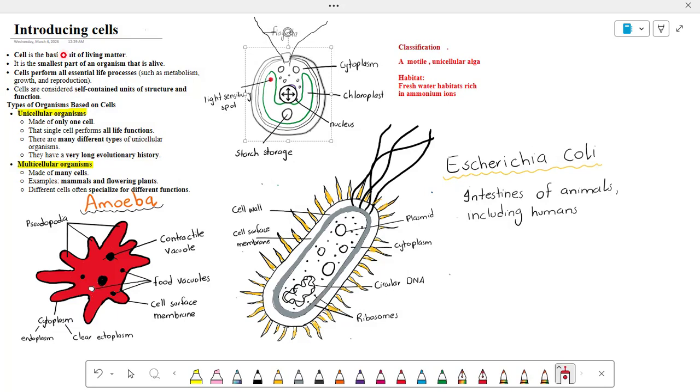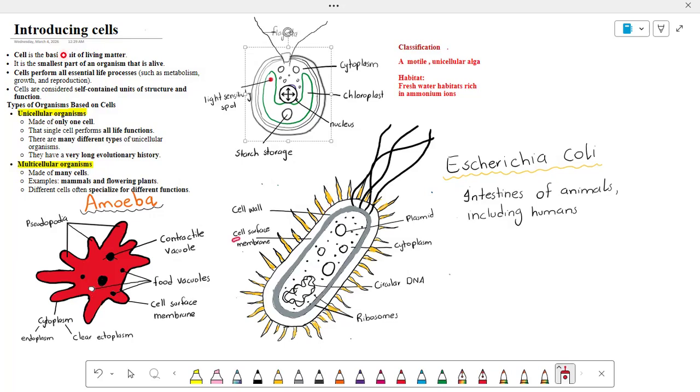Now, to understand Escherichia coli we have to discuss its important structures, like cell wall, cell surface membrane, their structure and function. First, we will start with the cell wall. It is the outer layer which provides shape and protection. It maintains the structure of the bacteria.